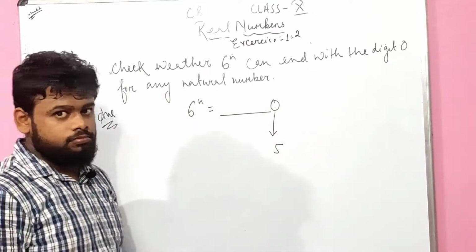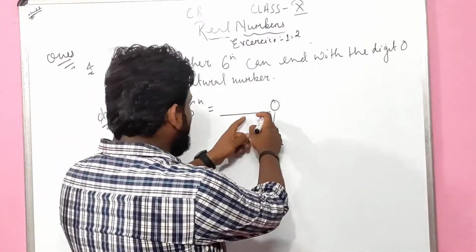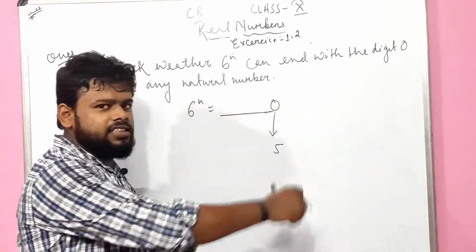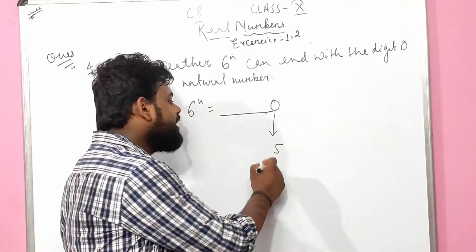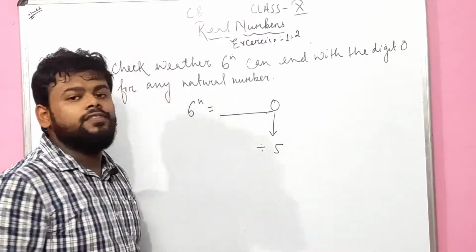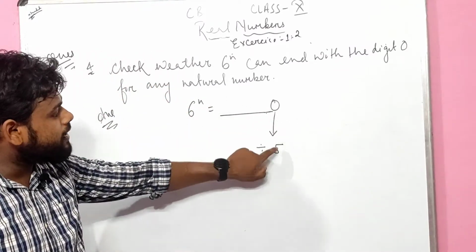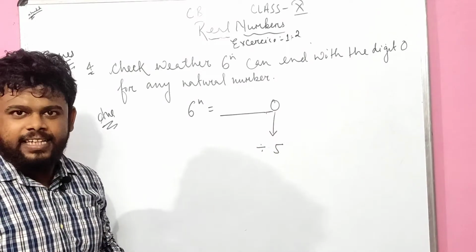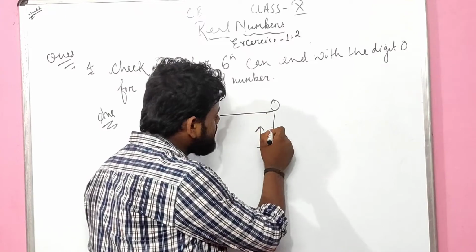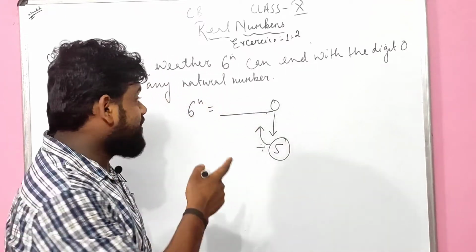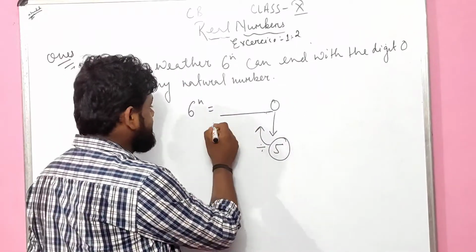I repeat, if any number ends with a 0, that particular number is divisible by 5. Is it clear? And remember one thing, this 5 is a prime number. Am I right? Yes, it is a prime number.